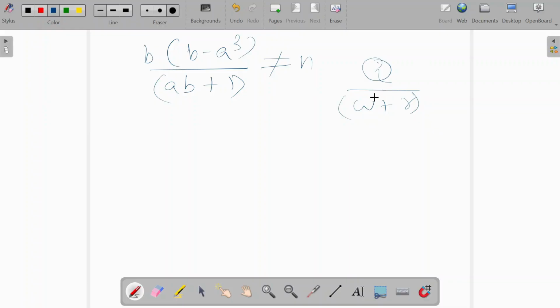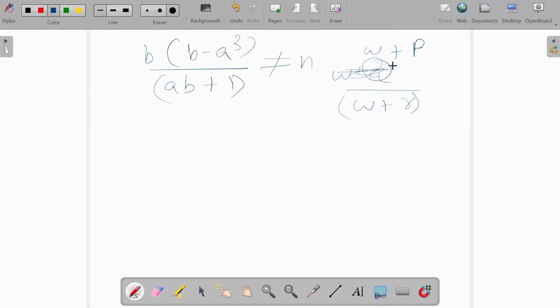What if q is split as w plus something else, w plus p? You're able to see the w in p.